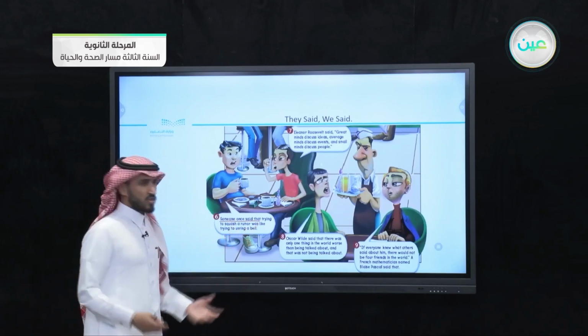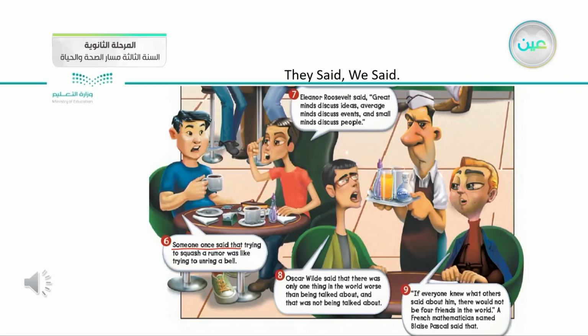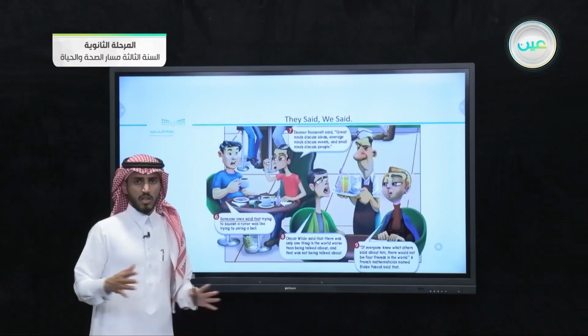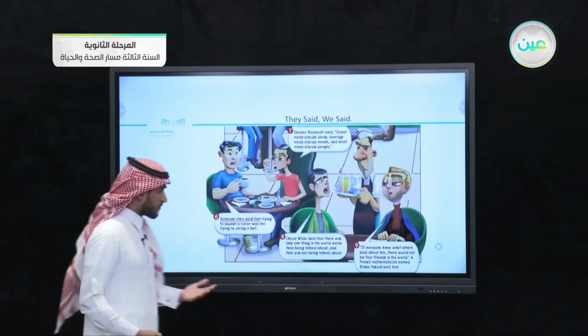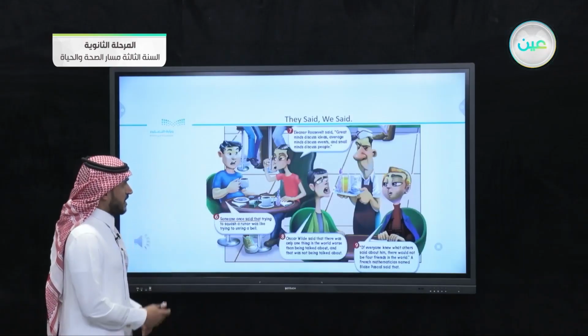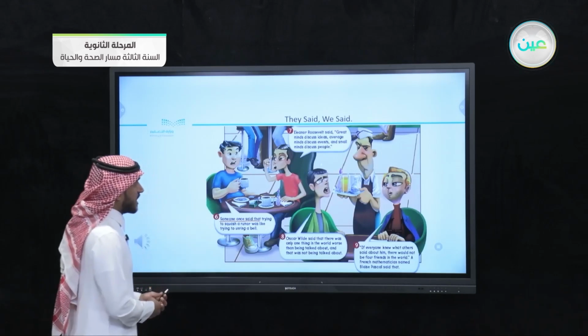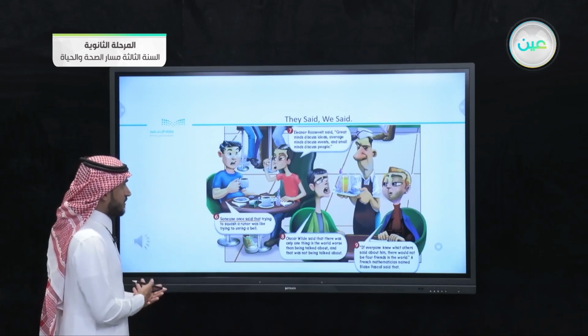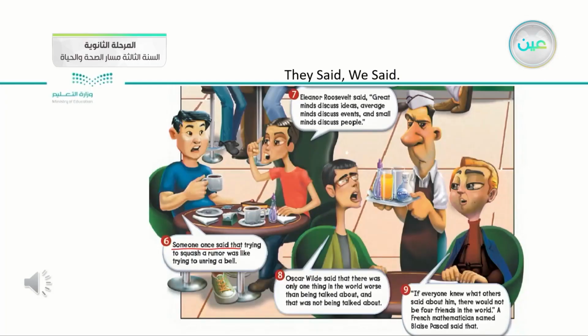Was like trying to unring a bell. He means that something cannot be undone. Once it's out, then it's out. You can't stop it.